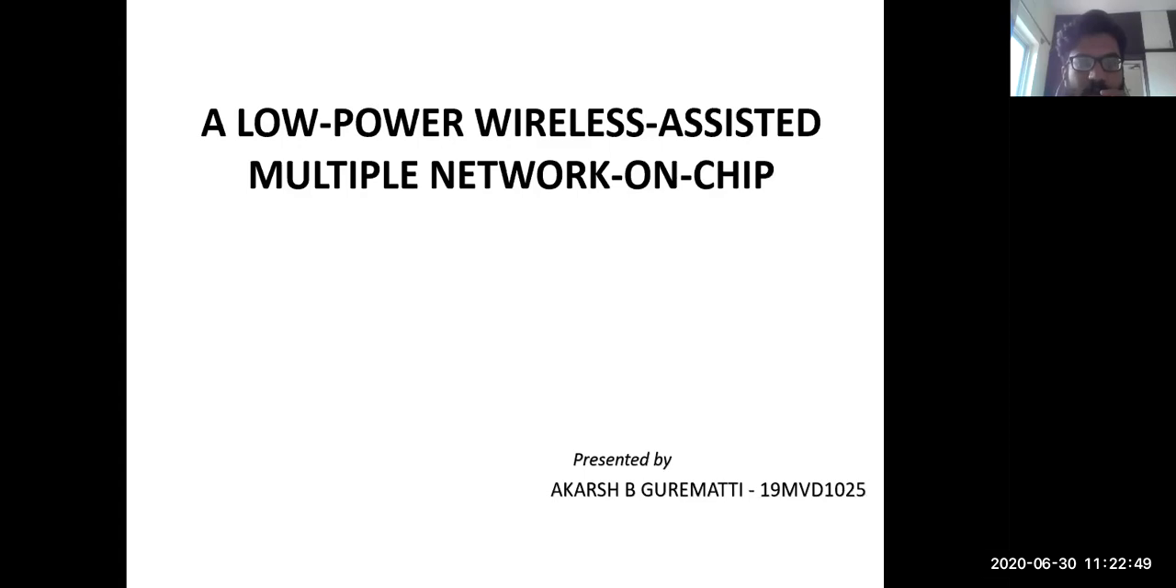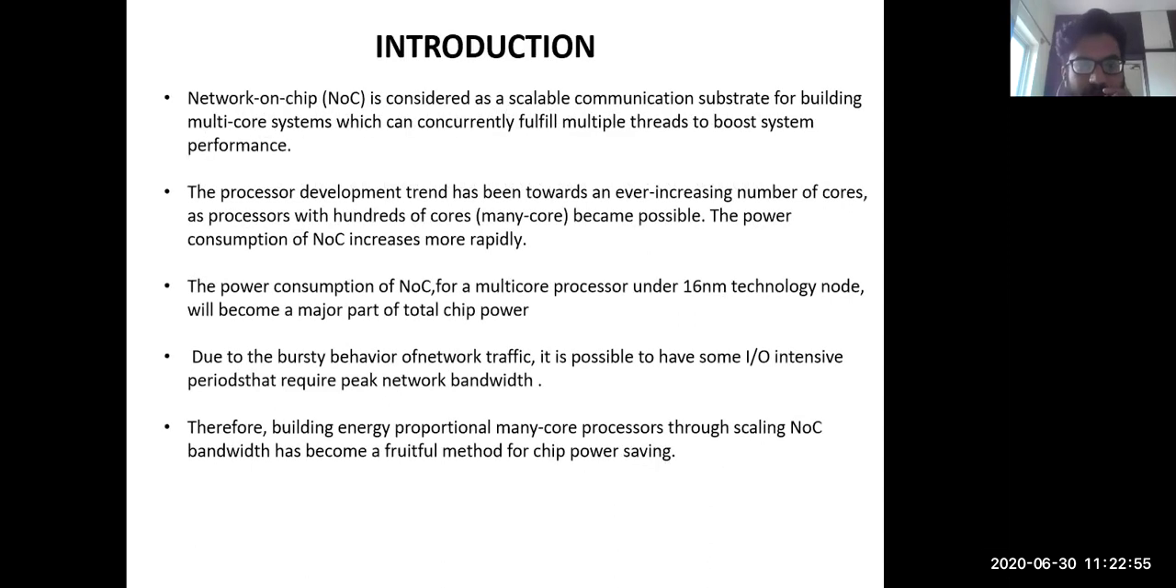So my topic is a low power wireless assisted multiple network on chip. Coming to the introduction, network on chip is considered a scalable communication substrate for building a multi-core system which can concurrently fulfill multiple threads to boost the system performance.